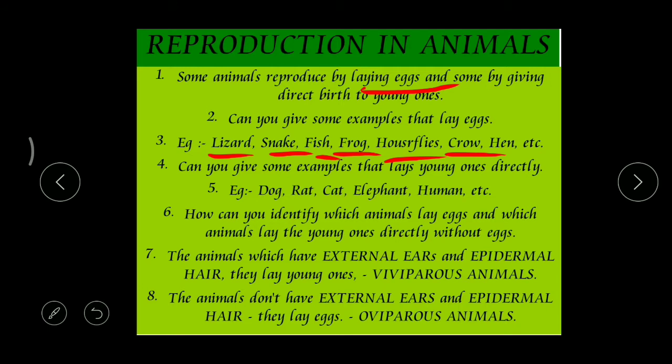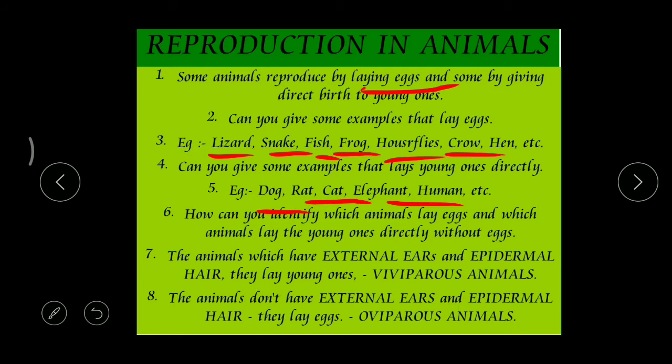For example, dog, rat, cat, elephant, human being, these animals don't lay any eggs, but directly give birth to young ones. So in this way, we can find two types of animals depending upon their reproduction. Some lay eggs and some give direct birth to their young ones, right?